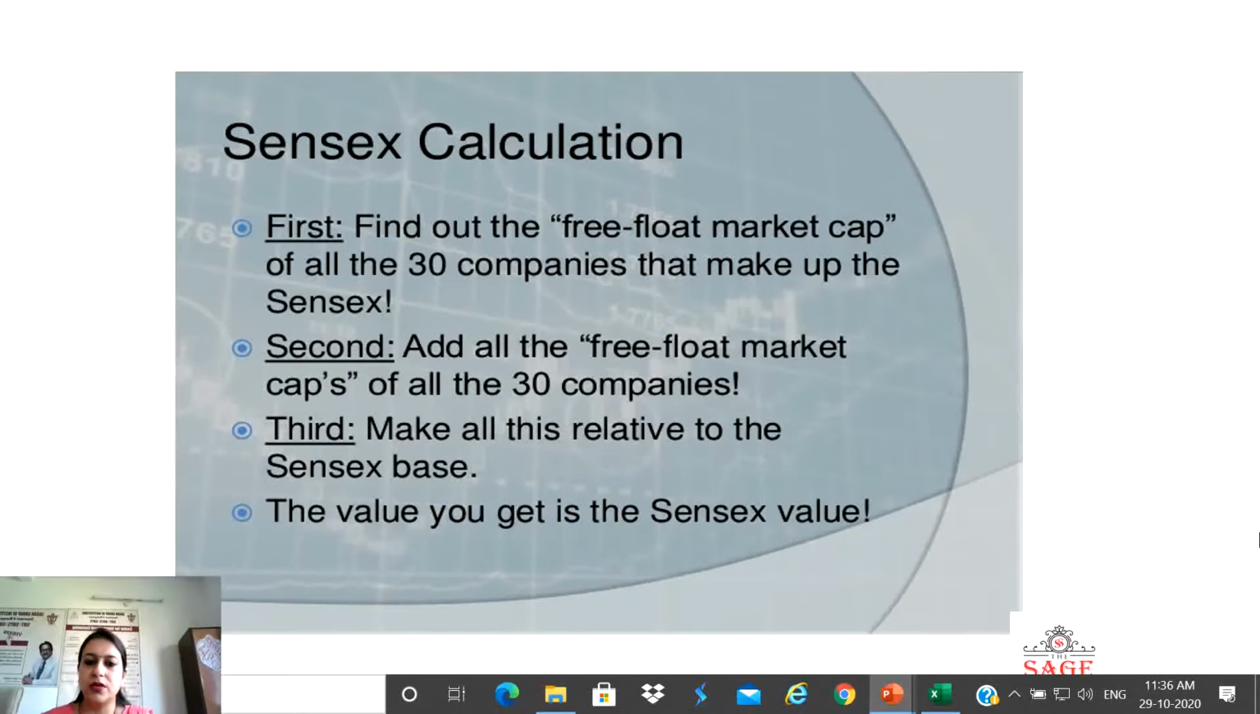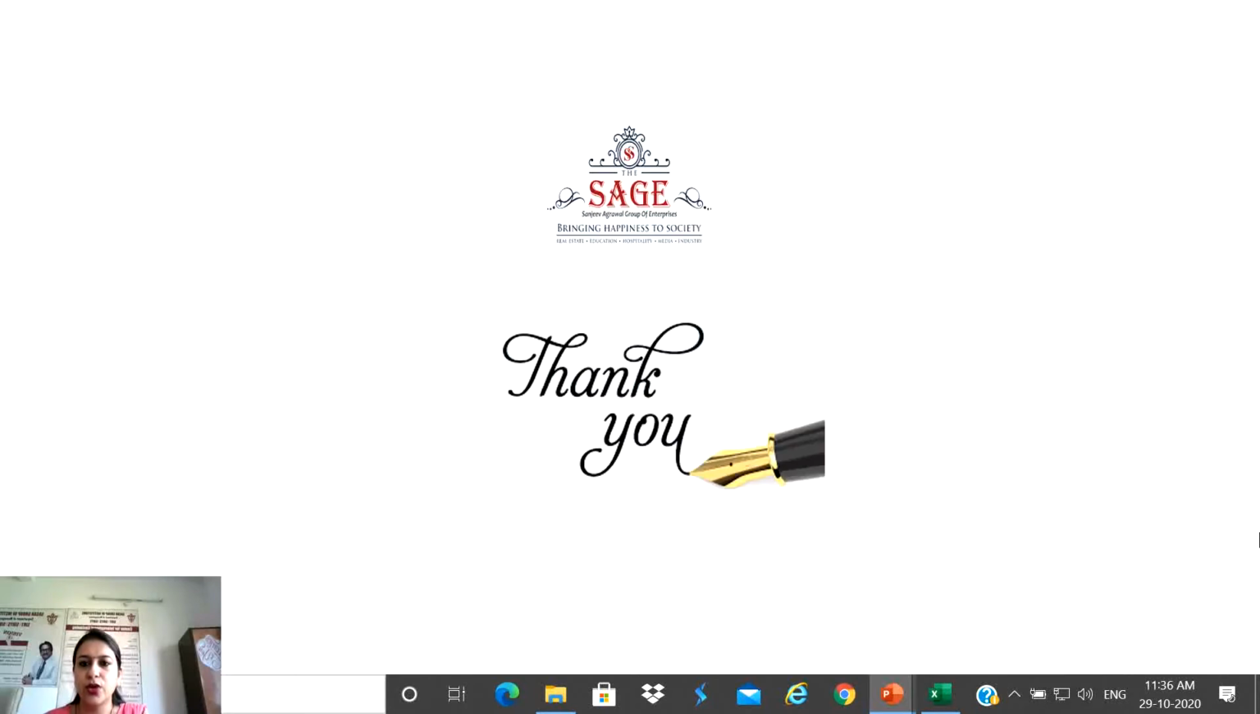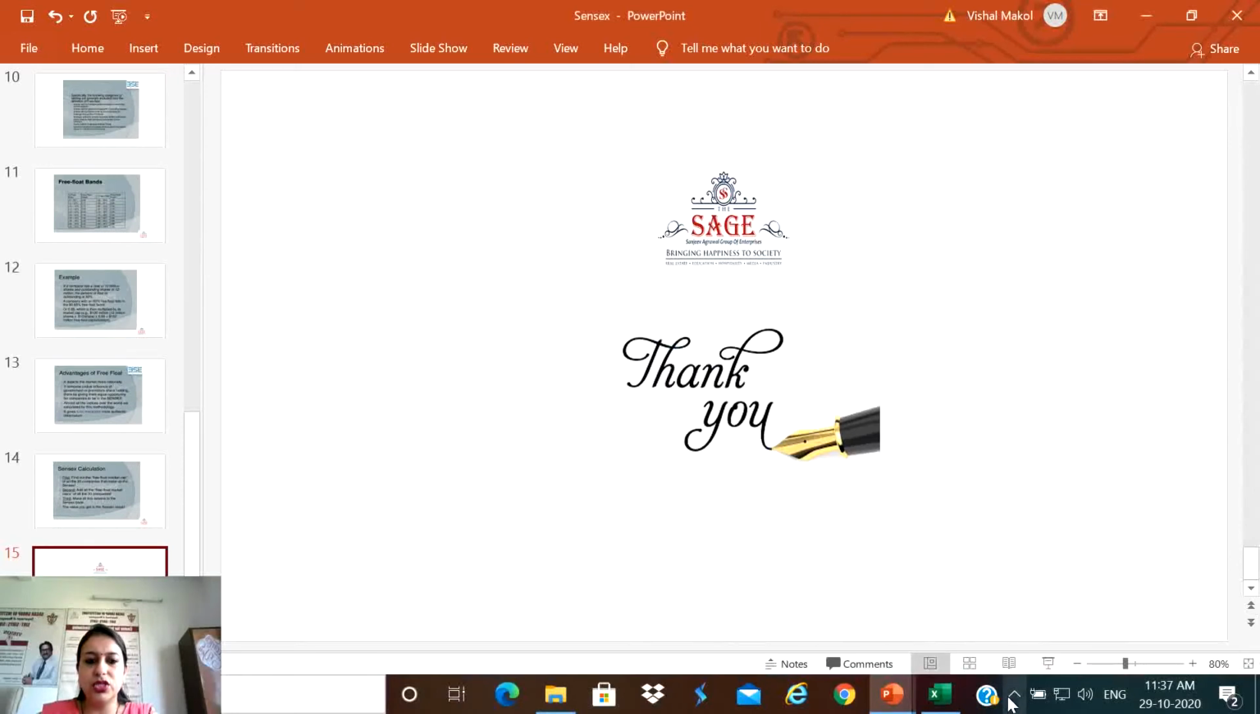So this is just a quick recap of the Sensex calculation. First, find the free float market cap of all the 30 companies that make up the Sensex. Second, add all the free float market caps of all the 30 companies, because earlier I showed you the calculation for one company. Similarly, you have to calculate the free float market cap for all the top 30 companies. Then make it relative to the Sensex base, that is 100, and the value you get is the Sensex value. This is how you can calculate the Sensex value, on the basis of which you can judge whether the market is moving up or down.